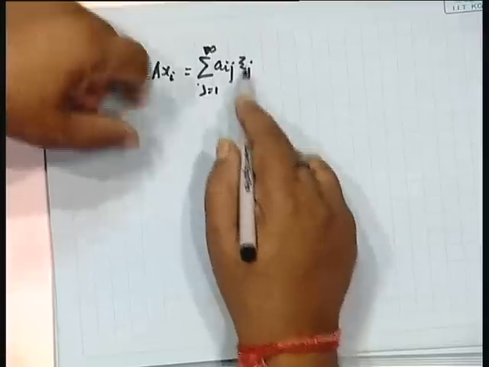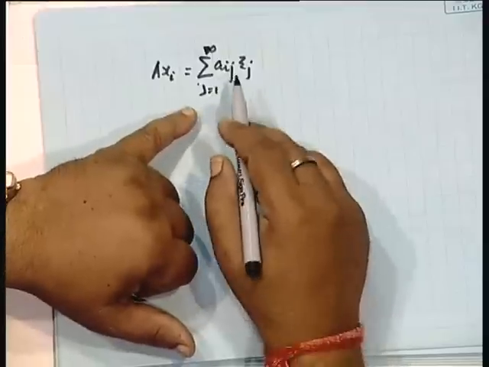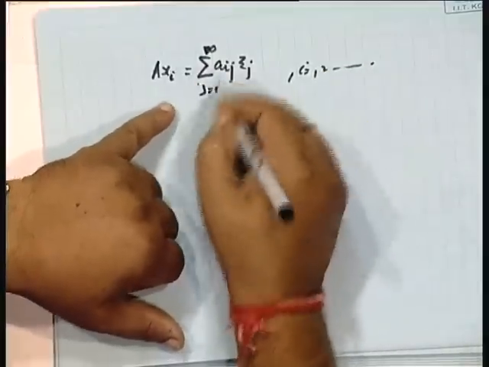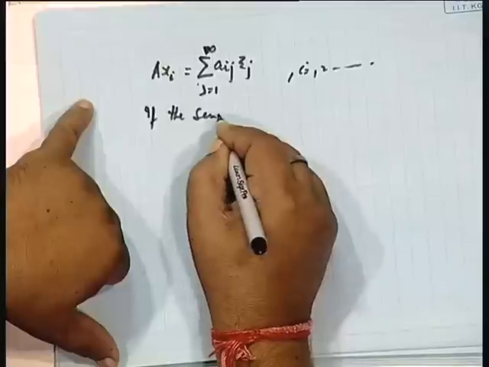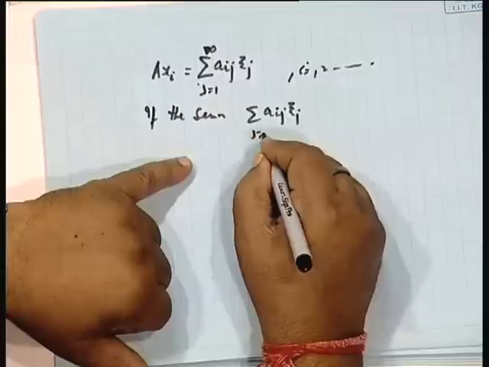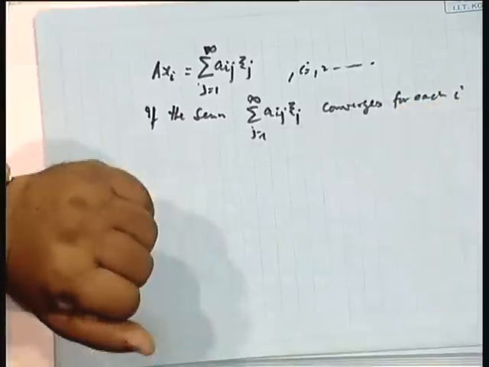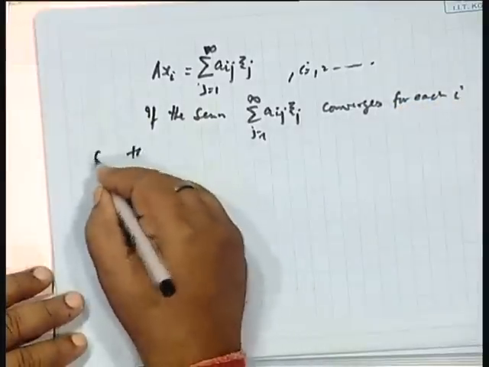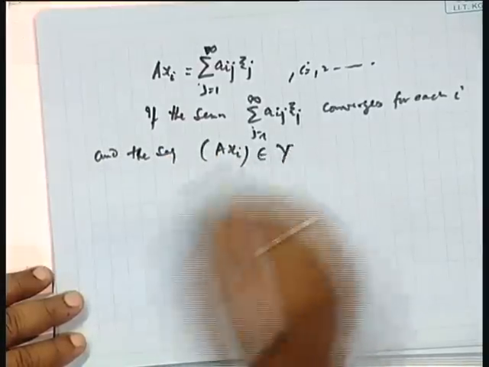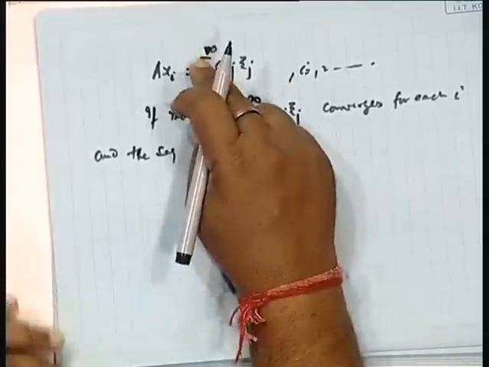Now, if this sequence converges for each i, because this is an infinite series, i is 1 and so on, so if the series sigma Aij xij, j equal to 1 to infinity, converges for each i, and the sequence Axi is an element of Y. Suppose it is L infinity, so the sup of this must be there.